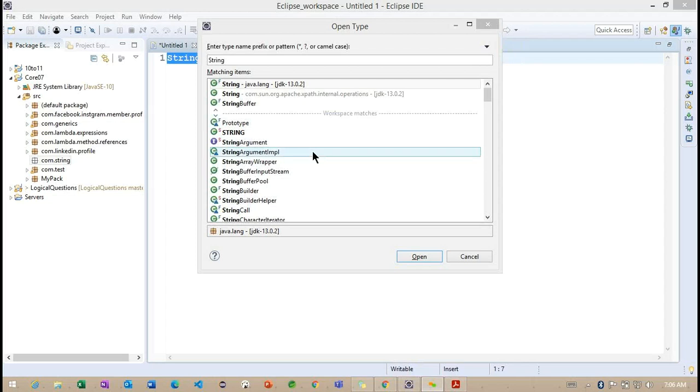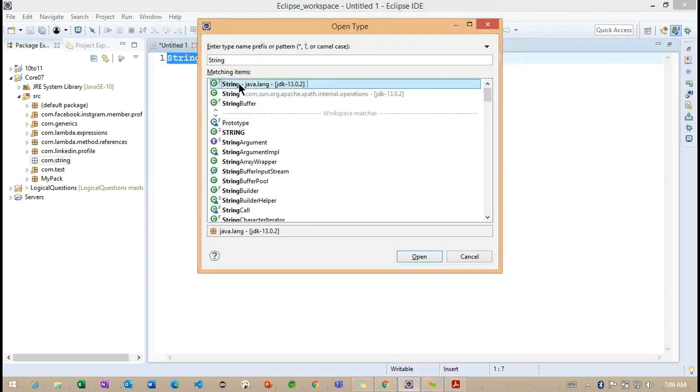It will give you, inside the jar, whatever classes we have, the information of those classes. So this is String. Which package is it available in? It is available in the java.lang package. Here we need to focus very carefully: java.lang is the main package, or we can call it the core package.